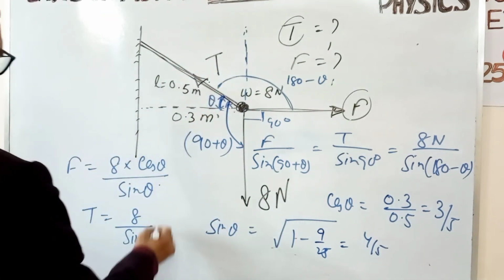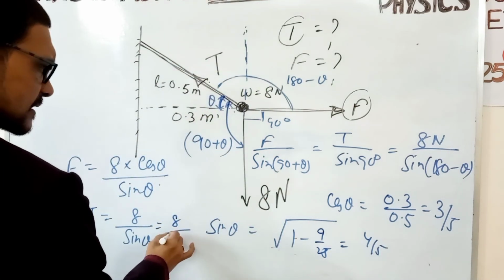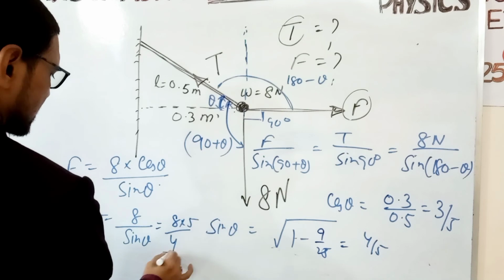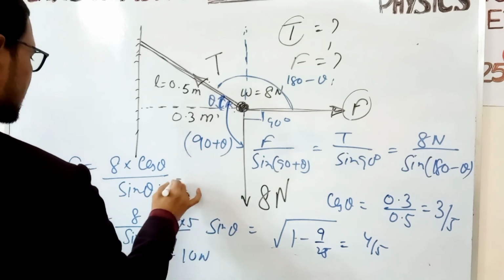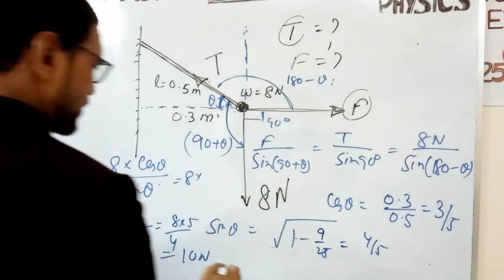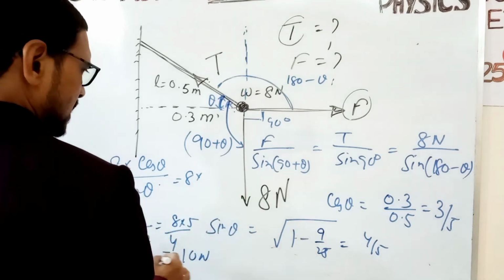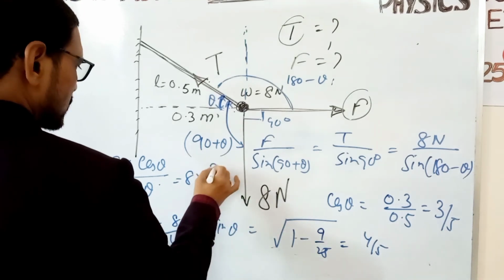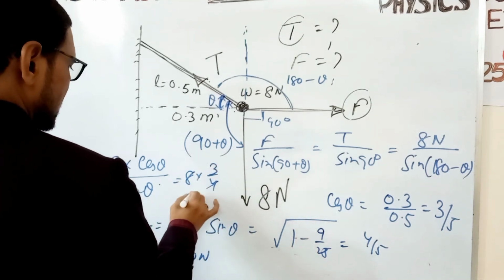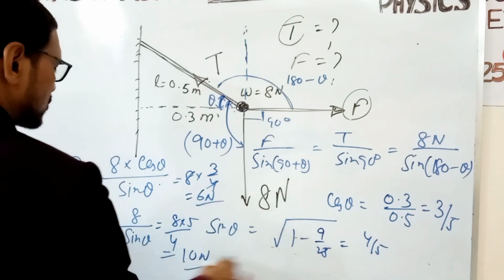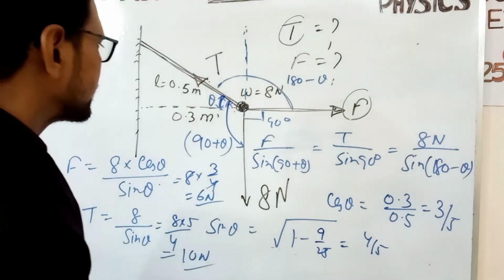So we get T equal to 10 Newton, and with cos theta equal to 3 by 5 and sin theta equal to 4 by 5, F equals 8 into 3 by 4, that is 6 Newton. So this way we get F and T.